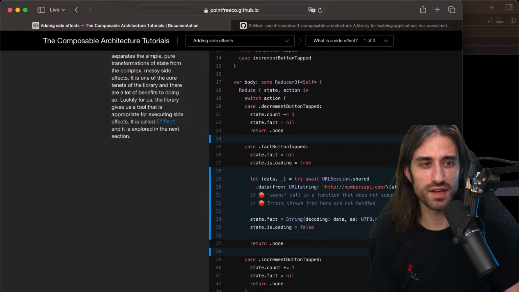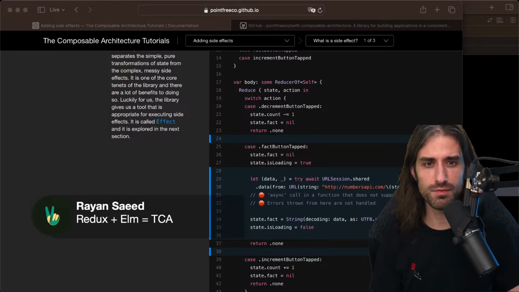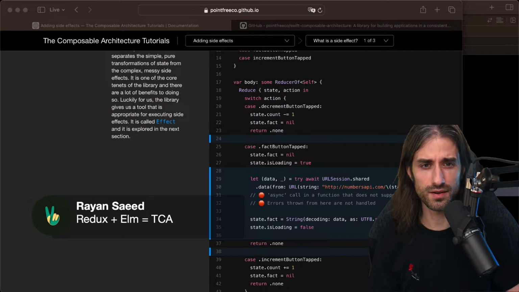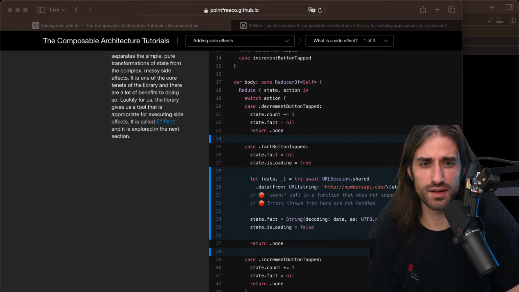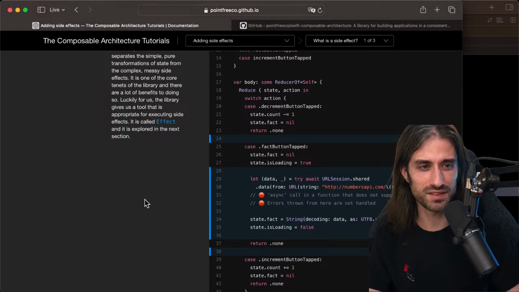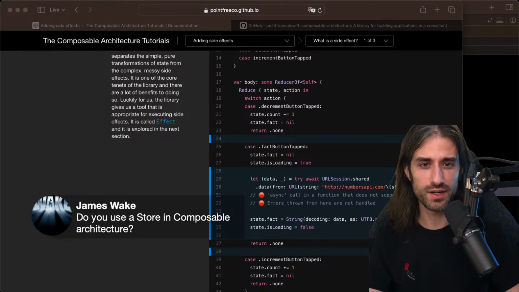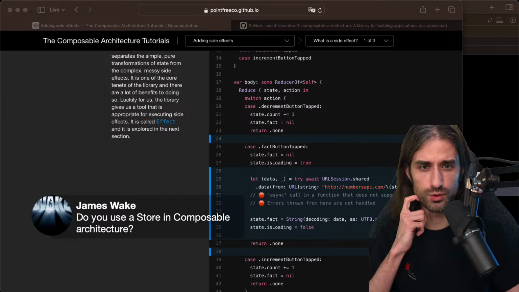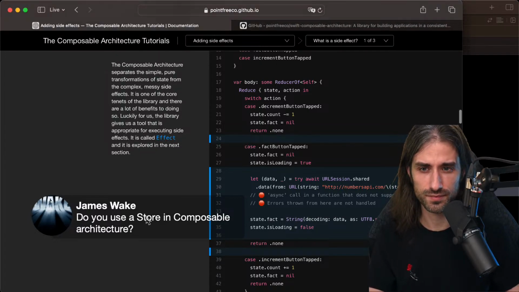Oh, so you're saying Redux plus Elm equals TCA, Elm being this approach where you have the state and the enum. I remember hearing about Elm and the Elm architecture, but I always saw it as the same thing as Redux. So yeah, I'm not knowledgeable enough to make a good comment on that part. Do you use a store in the Composable Architecture? Yes, you do use a store. We saw it just before, and I guess we'll see it soon again.